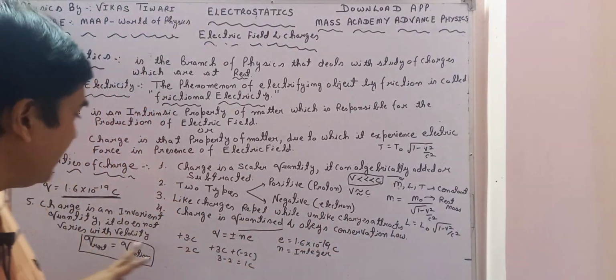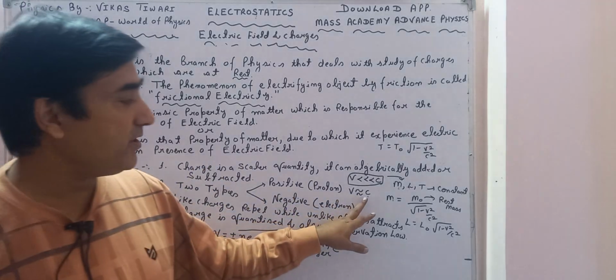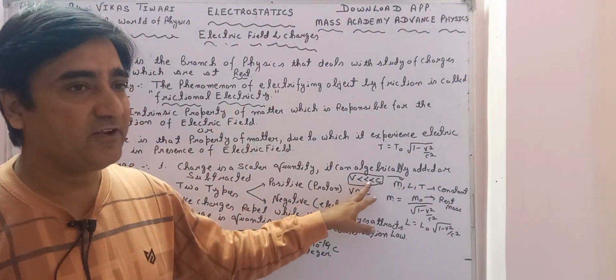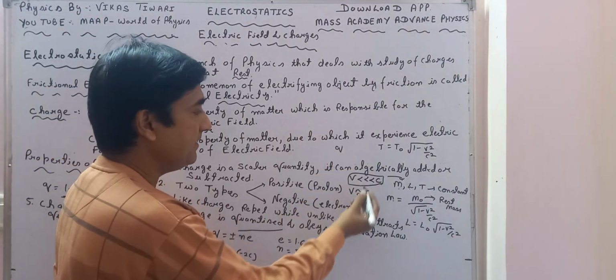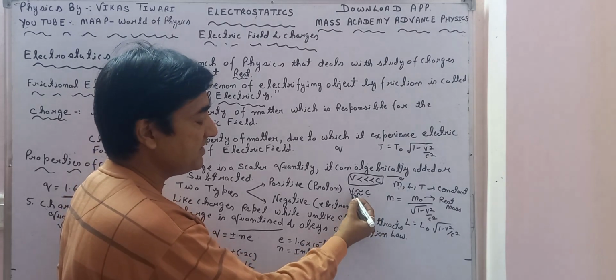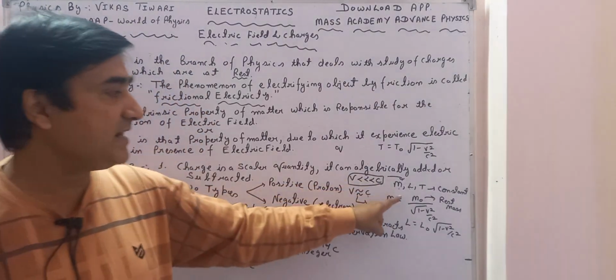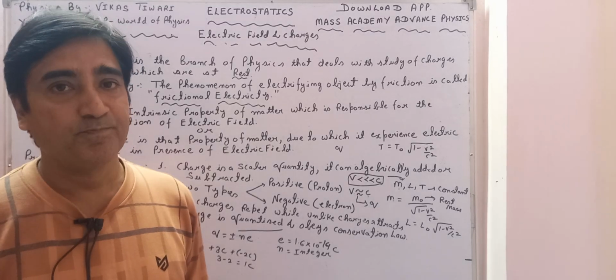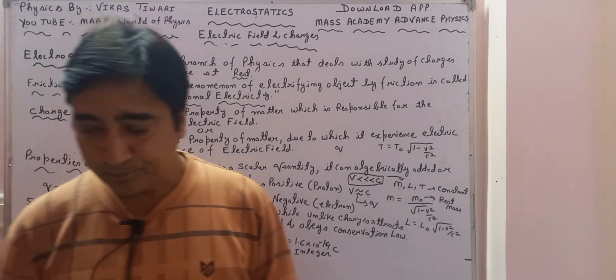Charge is conserved. Okay, and finally, charge is an invariant quantity. It does not vary with velocity. Q rest is equal to Q motion. Means if a body is moving in a frame where the velocity of the particle is very less than the velocity of light, the charge will be Q. While if a body is moving in a frame of reference where the velocity of the particle approaches the velocity of light, then also its value is Q. So since mass, length and time are changing, but charge Q will not change in both frames of reference.